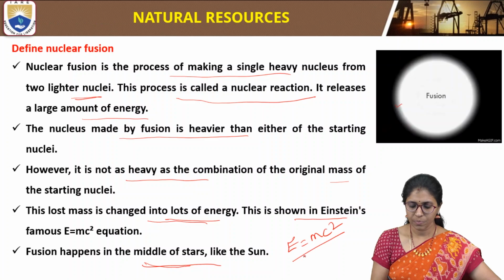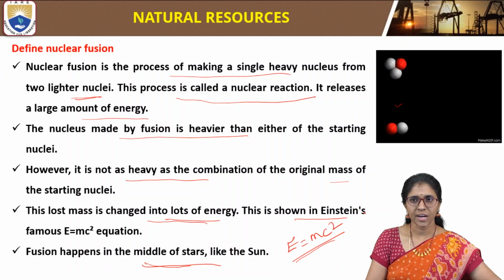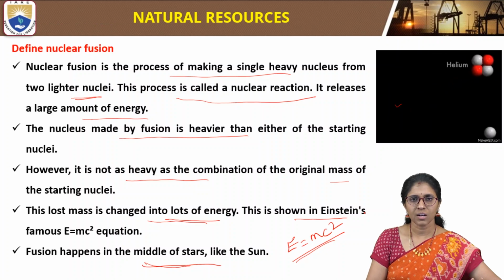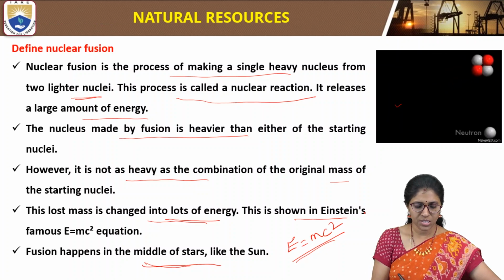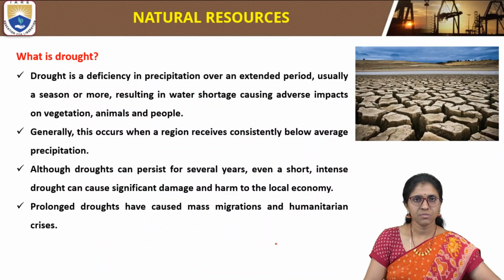In that, a single heavy nucleus is formed from two lighter nuclei like deuterium and tritium. This forms helium, and it releases a large amount of energy. This type of reaction takes place in many stars like the sun. So next one is, what is drought?